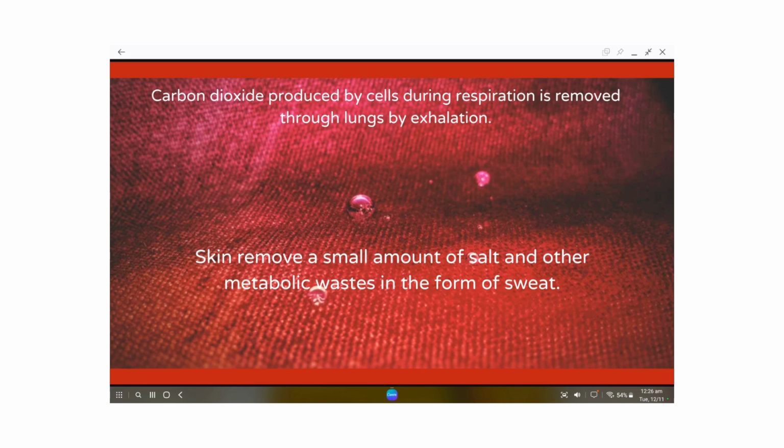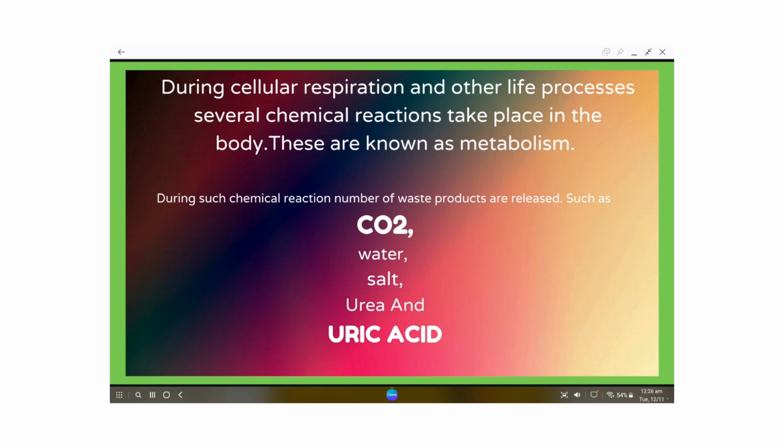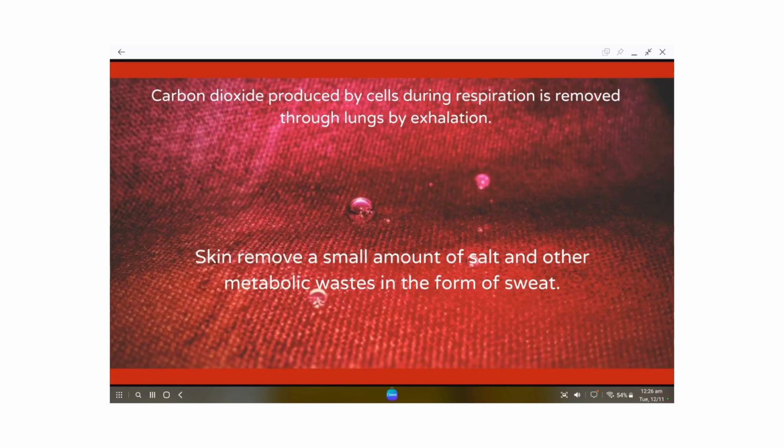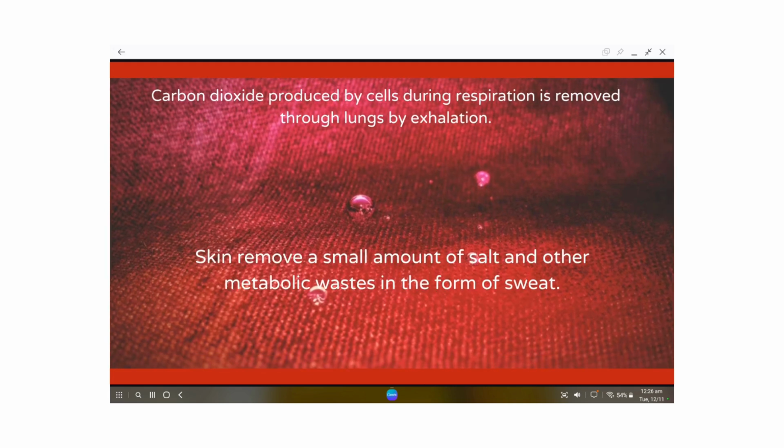What are we going to talk about really? Excretion is the process of removal of metabolic waste from the body. So whatever we talked about in the previous slide, the removal of carbon dioxide is done mostly by the lungs. As we know, during cellular respiration carbon dioxide is produced by the cell and it is removed by the process of exhalation through the lungs.